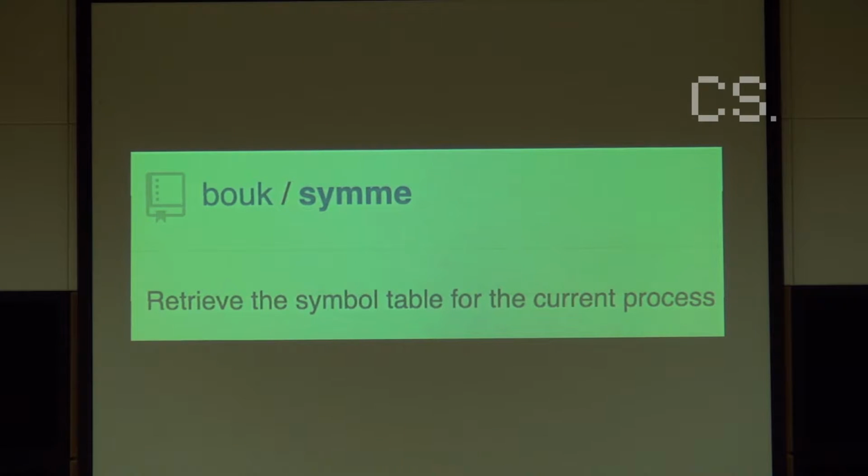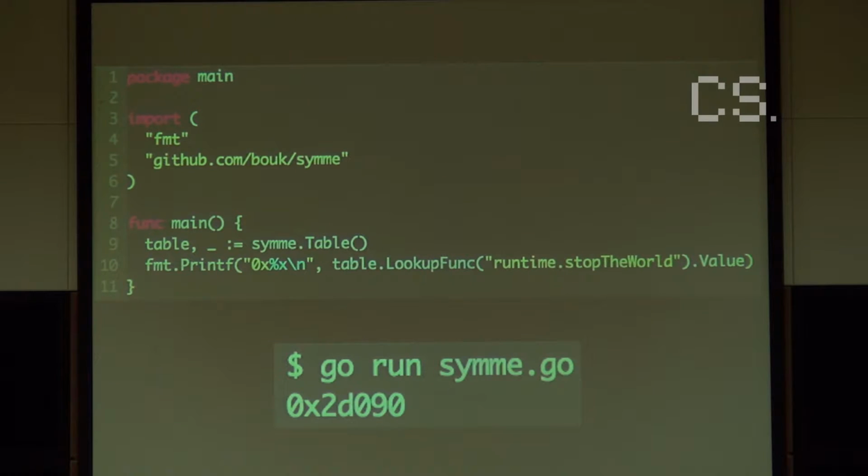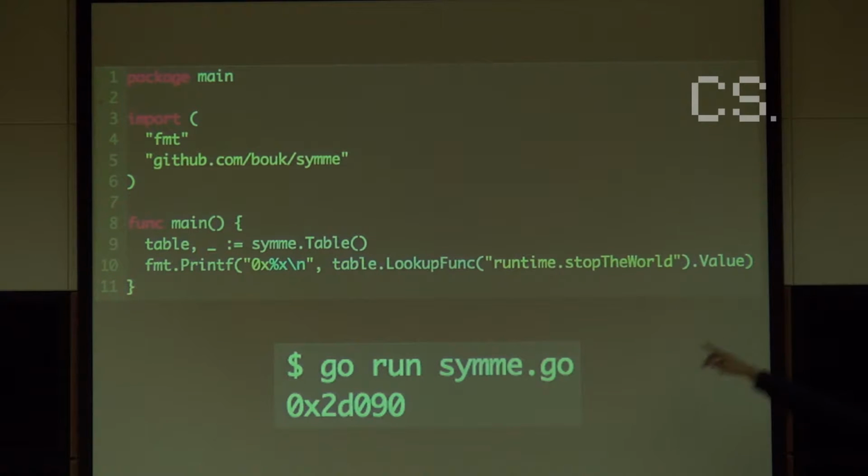To do that, I created a package called sym.me, which gives you the symbol table for the current program. The symbol table is basically this big list of this function is here and this value is here. Now we can actually read this symbol table and find out where this function is. So here what I'm doing is calling lookup function. With lookup function, you give it a name and it gives you back the location. Then I say I want the value, which is the actual number location. Then I can print it out and I get the exact same number that I got before in Hopper.